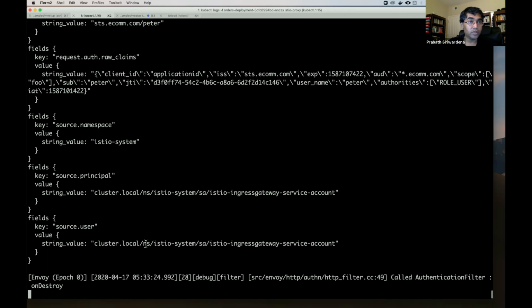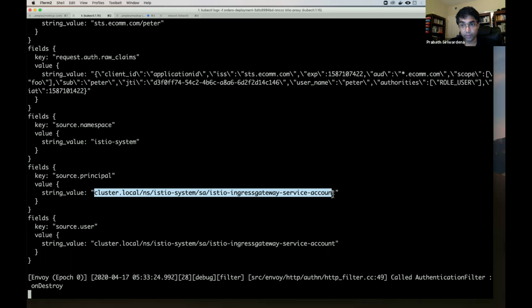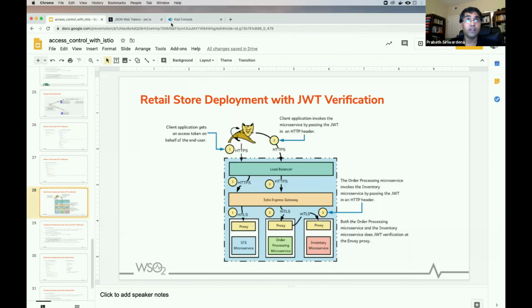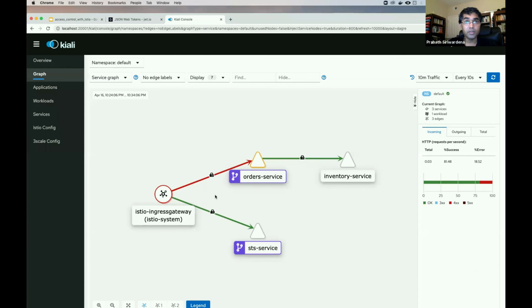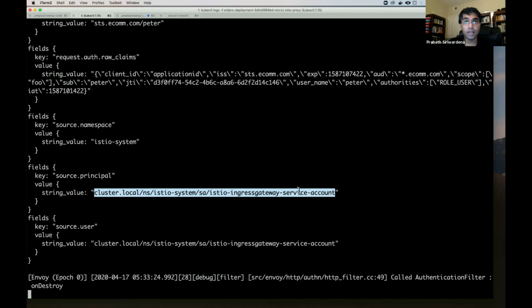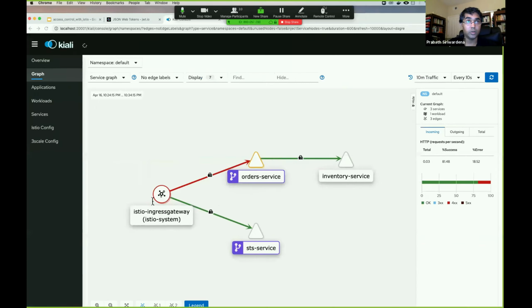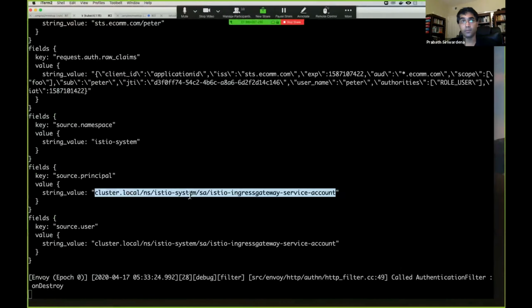And you can also see the source principal is set as the service account associated with the certificate we used for MTLS communication. So this is coming from the Ingress gateway, right? Because if you look at this graph, you can see the order processing microservice is invoked from the Istio Ingress gateway. So this is protected with MTLS, and this service account corresponds to the Istio Ingress gateway.